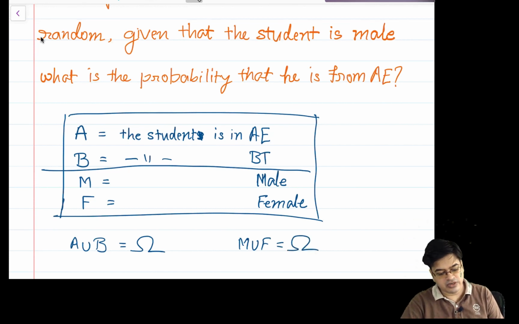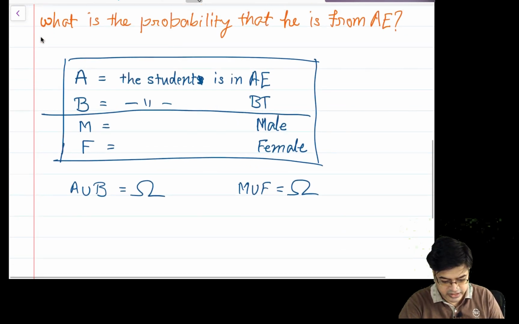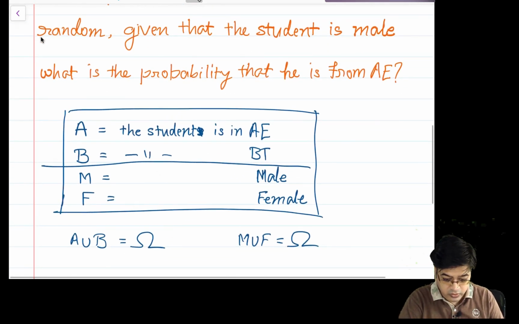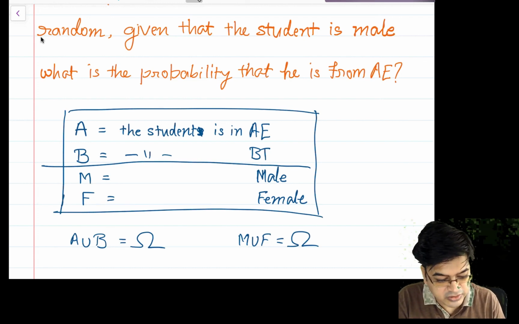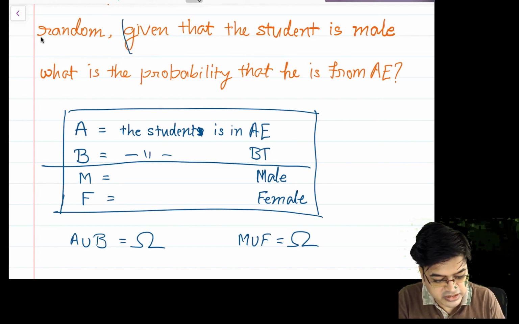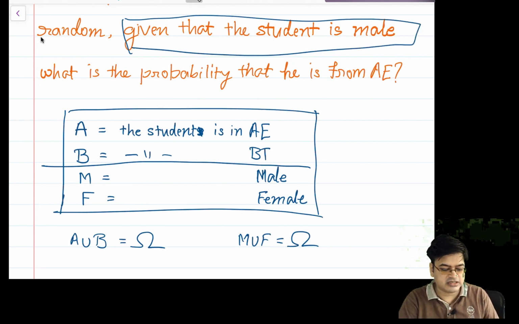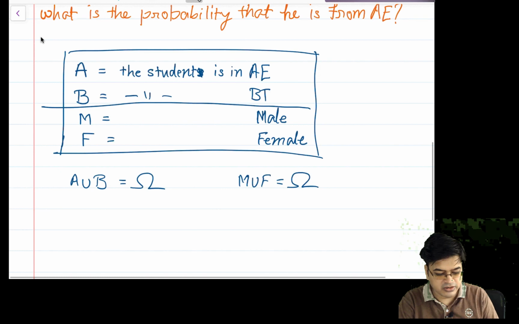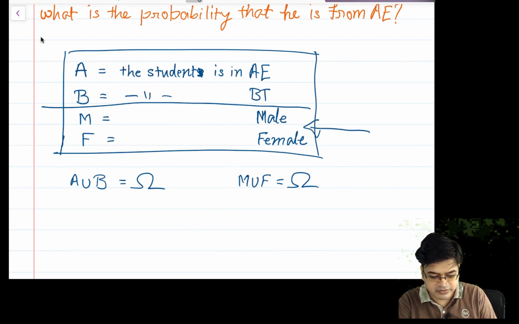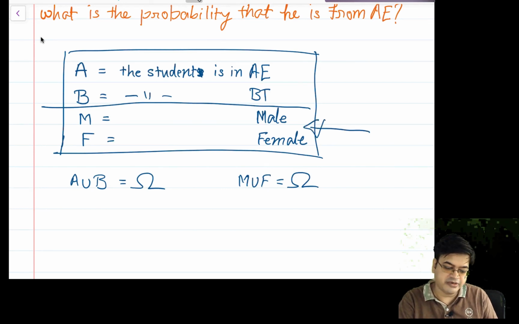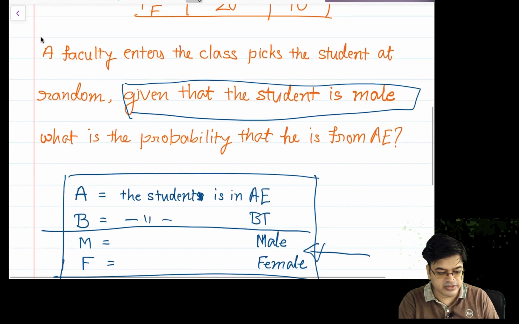Now you are asked a question, that is, what is the probability that the student is from A? Now if this constraint, given that the student is a male, is not there, the answer was straightforward. You will appeal to this particular sample space, that is the split between male and female, and then you will just simply count the number of males, which is already given here.